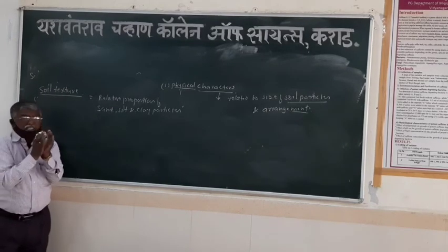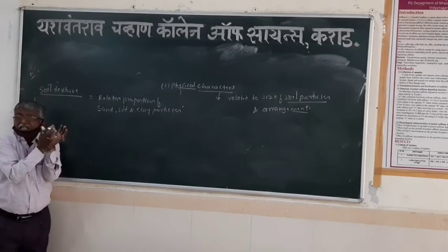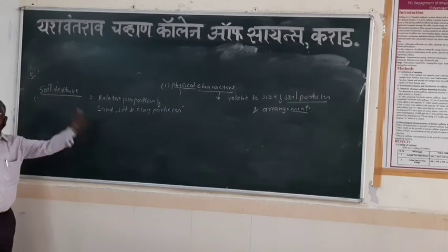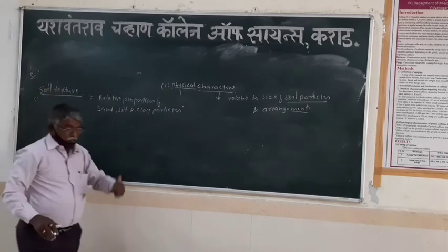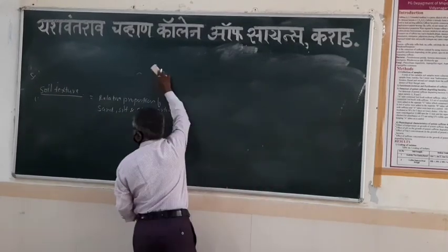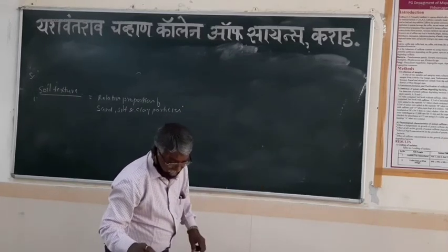Sand particles, clay particles, and silt particles, how much there is of each, on that basis a textural class is made. And that textural class is determined on the basis of the textural triangle.